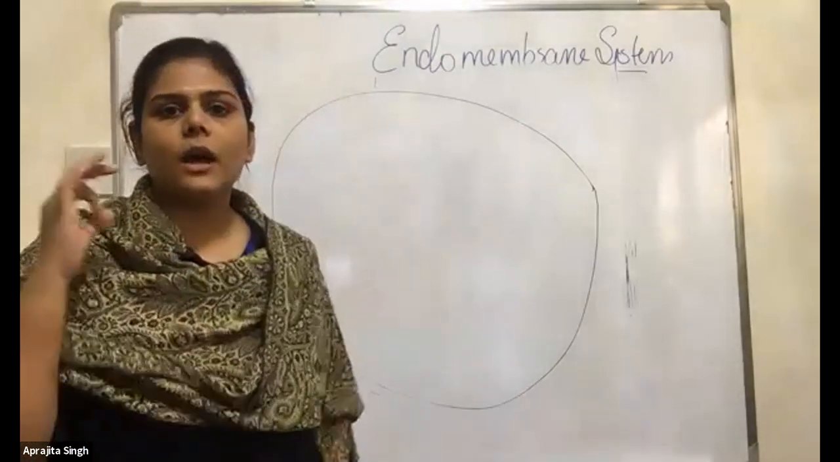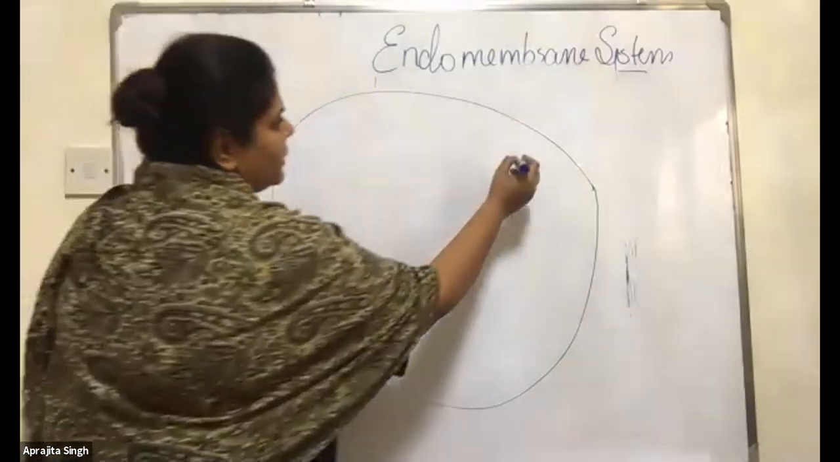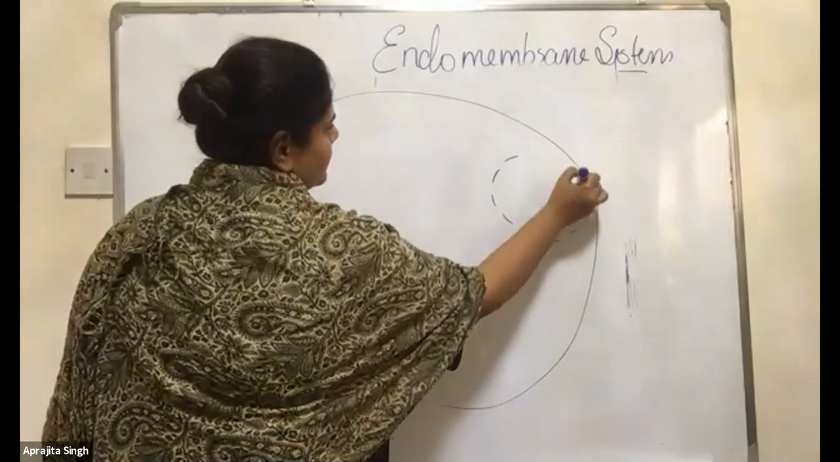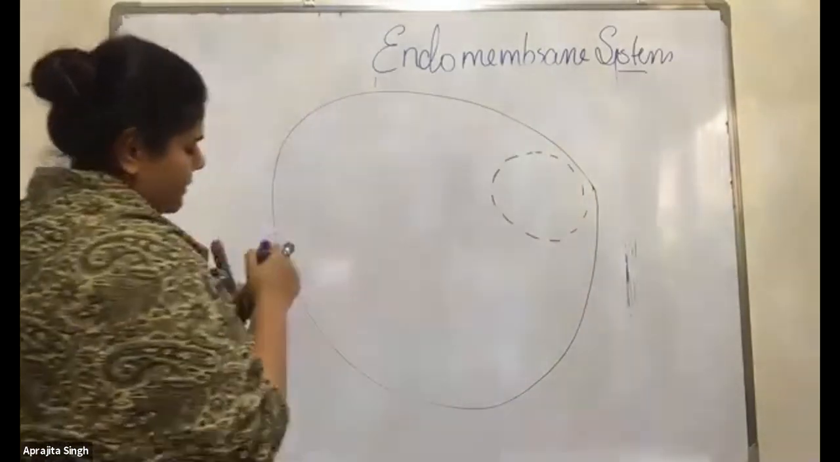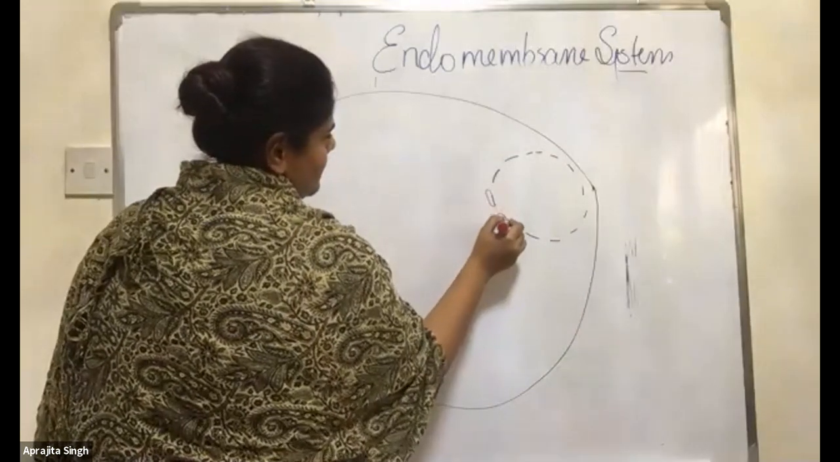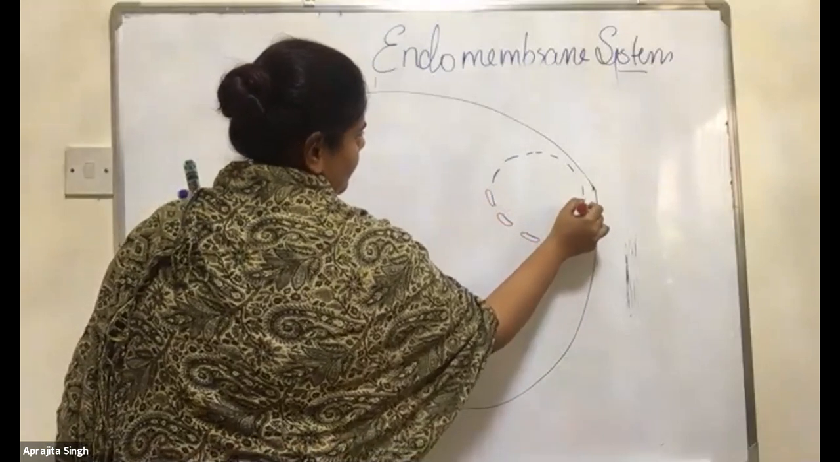This is the cell, and now we are talking about the endomembrane system. We have the nucleus. Okay, fine. We have the nucleus. I am making it like this. Why? That I'll tell you.